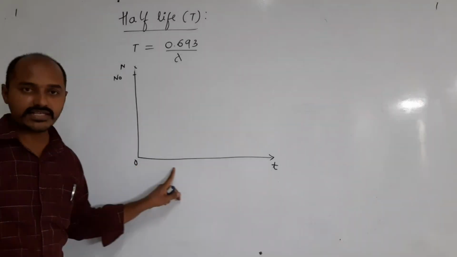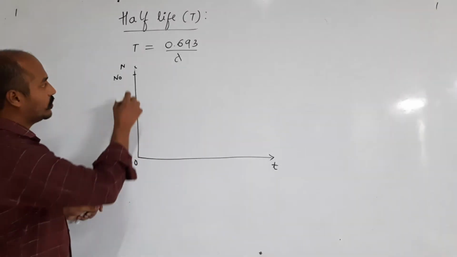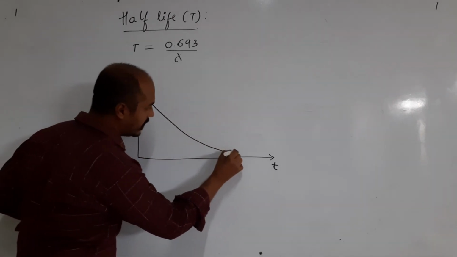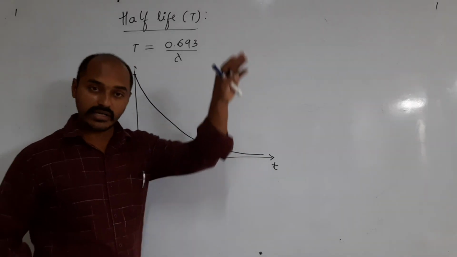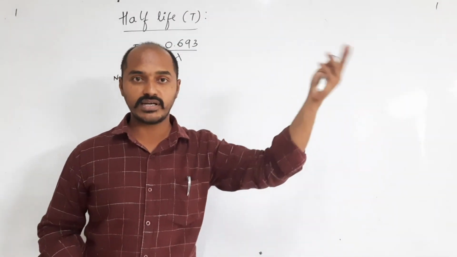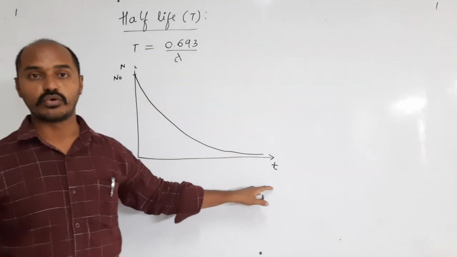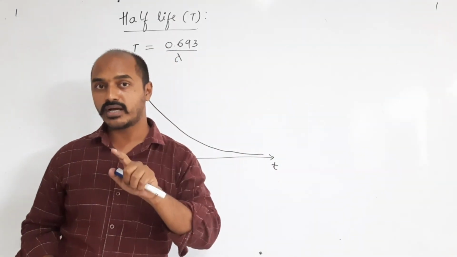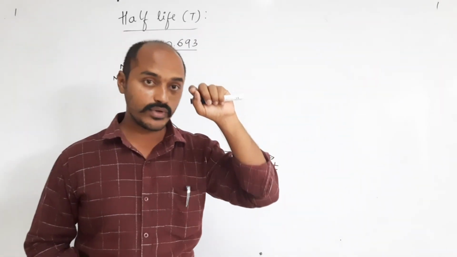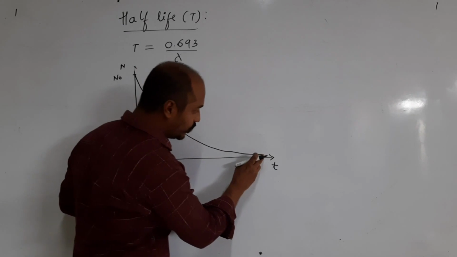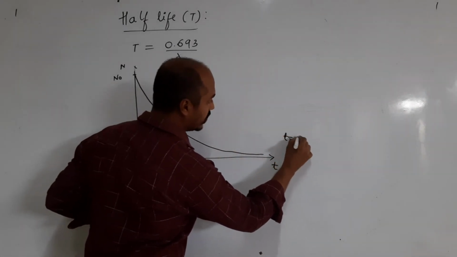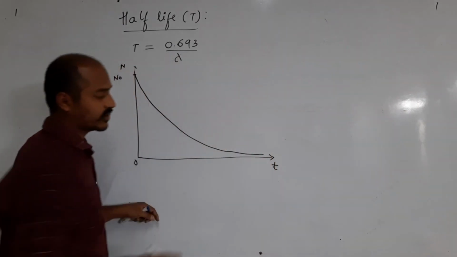As the time goes on passing, the number of nuclei goes on decreasing, and at infinite time, it may be several years, after several years N becomes 0. For N to become 0, time in terms of years, several years, we take it as infinity. You will learn this in the next 4 classes.